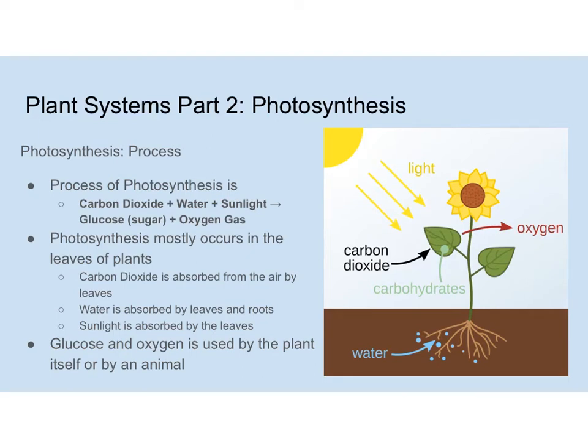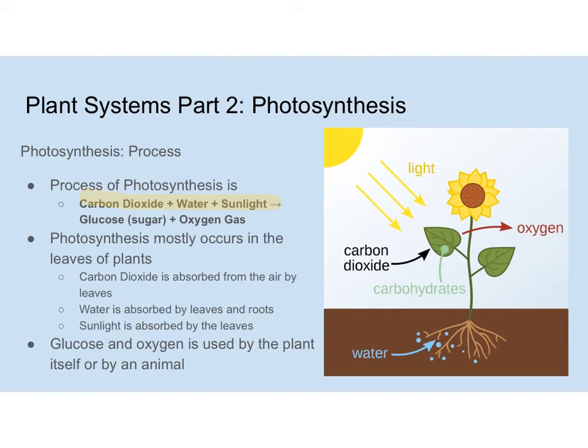Okay, so the process of photosynthesis. Now, this is something that we should remember here, okay? It's a very important process, and if you stick with me in science, we're going to go through it a number of times, and it's the chemical formula for photosynthesis. So basically, the idea is that you take carbon dioxide, water, and sunlight. So these are the three things that we're going to combine together. Carbon dioxide and water, which are pieces of matter, and then sunlight, which is just energy.